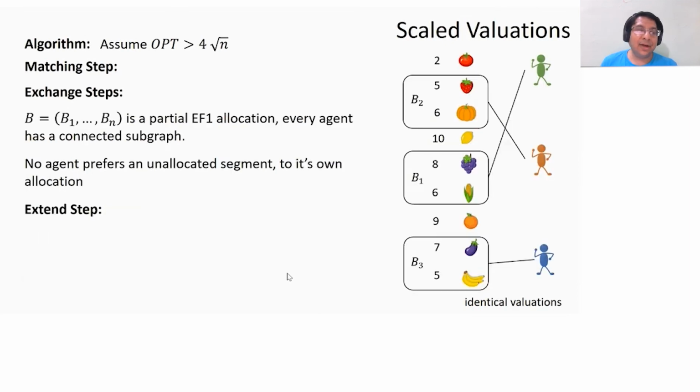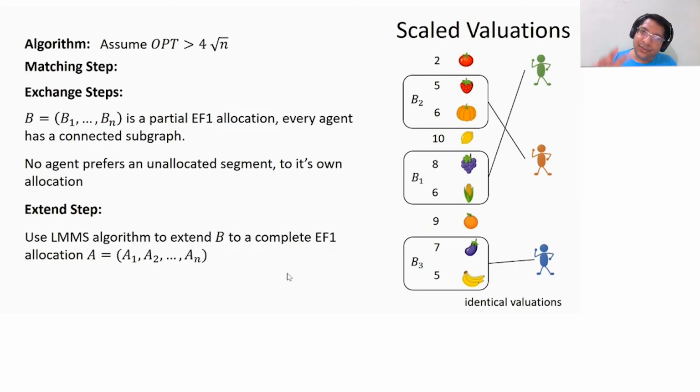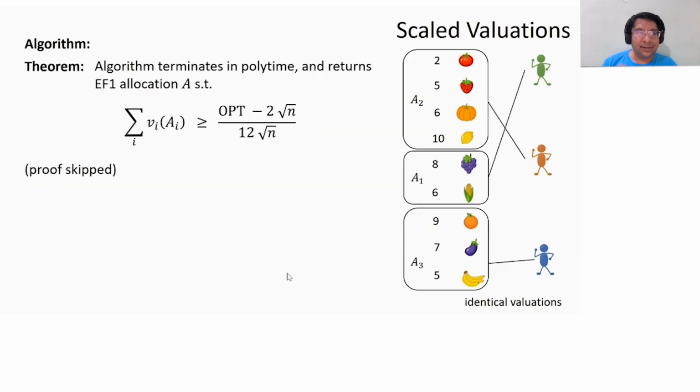Basically, after the exchange step, two properties hold. Firstly, the allocation is a partial EF1 allocation where every agent has a connected subgraph. Secondly, no agent prefers an unallocated subsegment to her own allocation. Otherwise, we would still be doing the exchange step. So at the end of exchange steps, I have a partial EF1 allocation. Then I just do the extend step where I use the LMMS algorithm to extend this to a complete EF1 allocation. This is what I get.